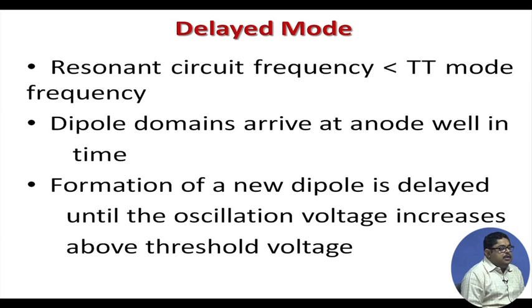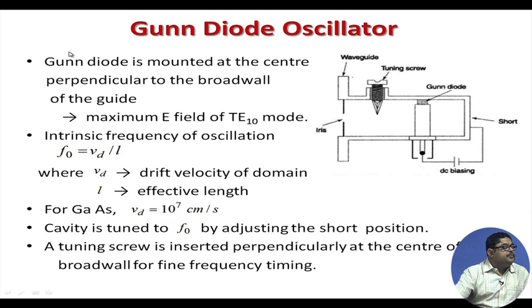So, here the mode will be slightly delayed, because after creation of a domain, the domain arrives, giving a pulse, but then after some time the whole operation starts again.